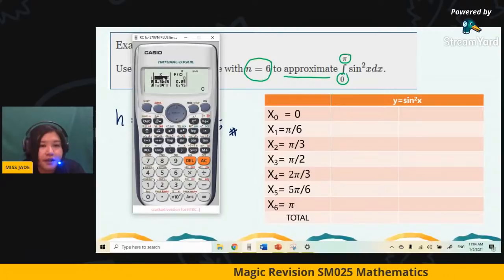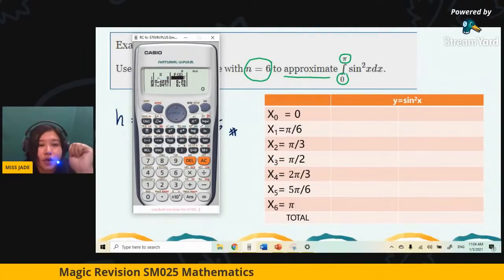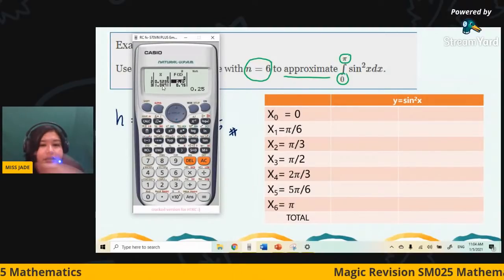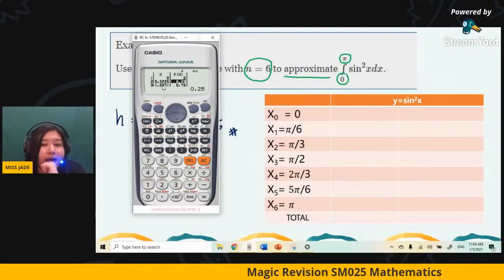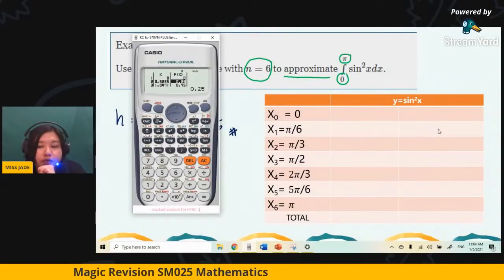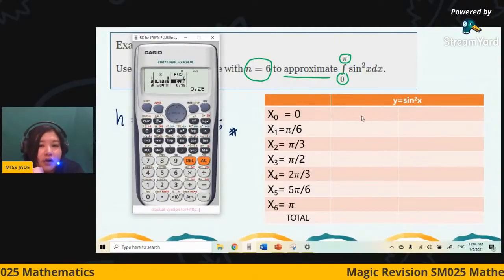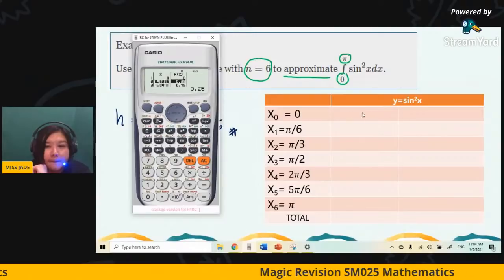Now from here, the first and last interval. When x equals 0, your y value is 0, so you just key in 0. The next, 0.25, is referring to pi over 6. You put it at the second column, and as the first column you put 0 here.